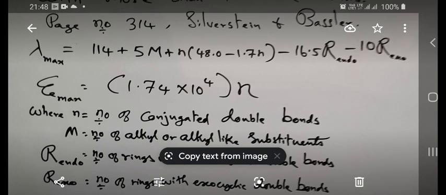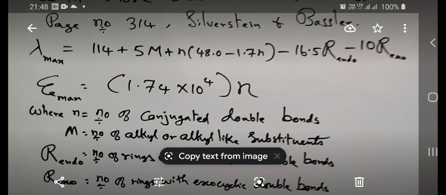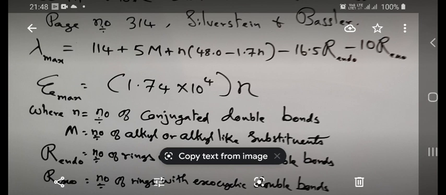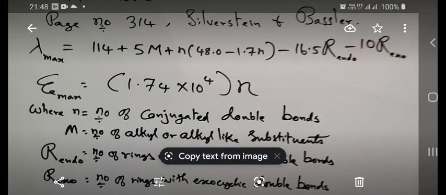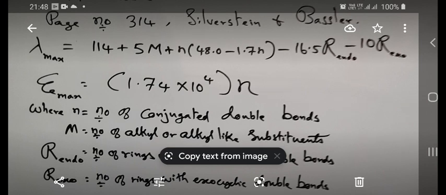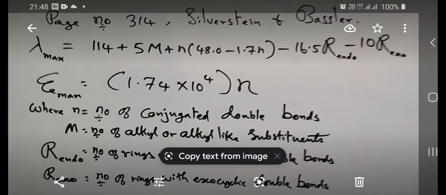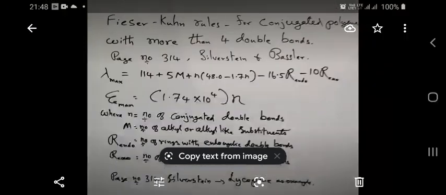Based on this equation only, we are calculating the wavelength of absorption of organic compounds which are conjugated polyenes according to the Fischer-Kuhn rule. Lambda max is equal to 114 plus 5M plus n into 48.0 minus 1.7n minus 16.5 R endo minus 10 R exo.